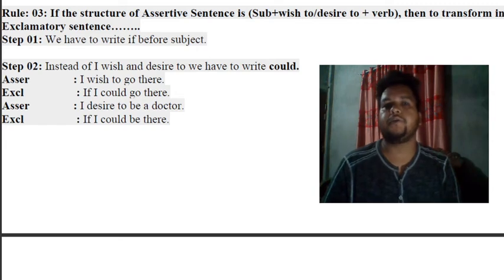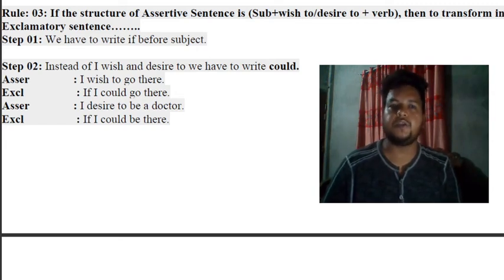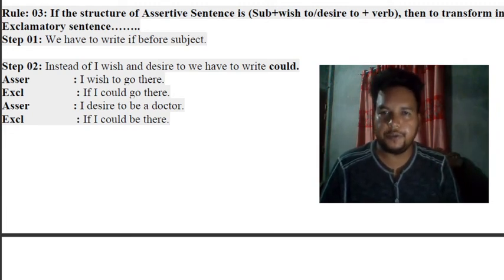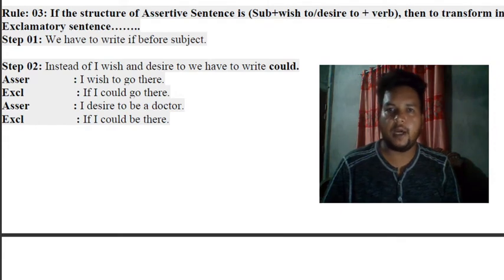then we have to write could. So in case of wish to and desire to, we have to write could. So that's another clue word you have to remember. Earlier one, wish means if or had. Now wish to, desire to. In this case you will take if, then could.